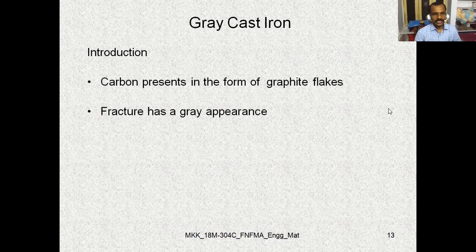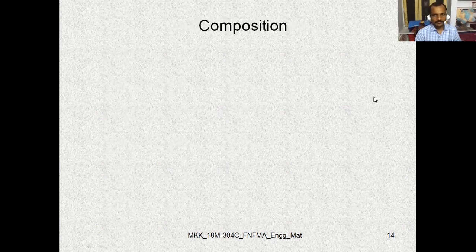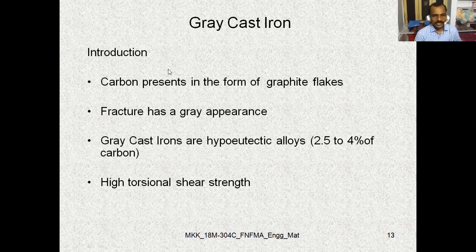Coming to the gray cast iron, let us see what are the factors concerned with the gray cast iron. Carbon is present in the form of graphite flakes in gray cast iron. The graphite flakes form, the carbon is present, and the fracture has a gray appearance. When a fracture is there, it appears as a gray color.